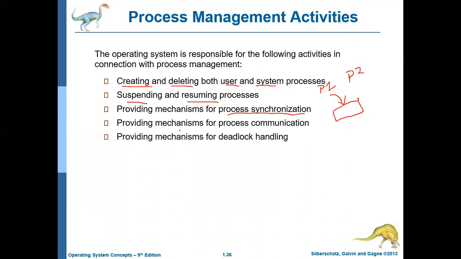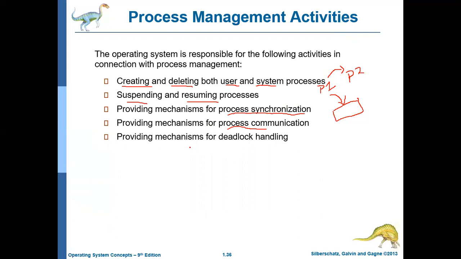The operating system also provides mechanisms for process communication. Sometimes one process may want to communicate with another process. Process 1 may want to give its output to process 2, which may be taken as an input by process 2, or it may want to pass some parameters. So the operating system helps in that also.